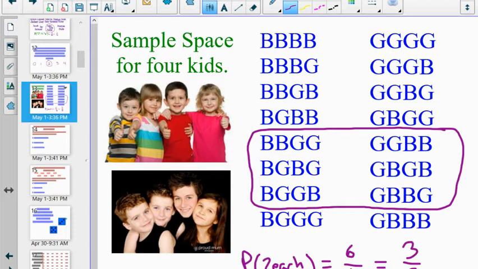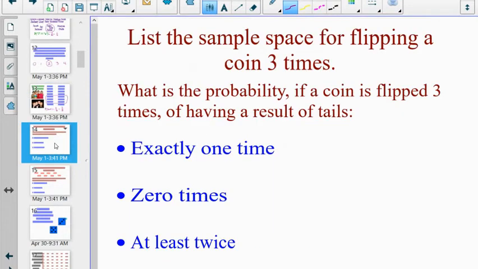So there's a 3/8 chance of having 2 boys and 2 girls, given that you have a family of 4. So list the sample space, as we'll do for this one. I just mentioned coin flipping. Suppose you flip a coin 3 times.